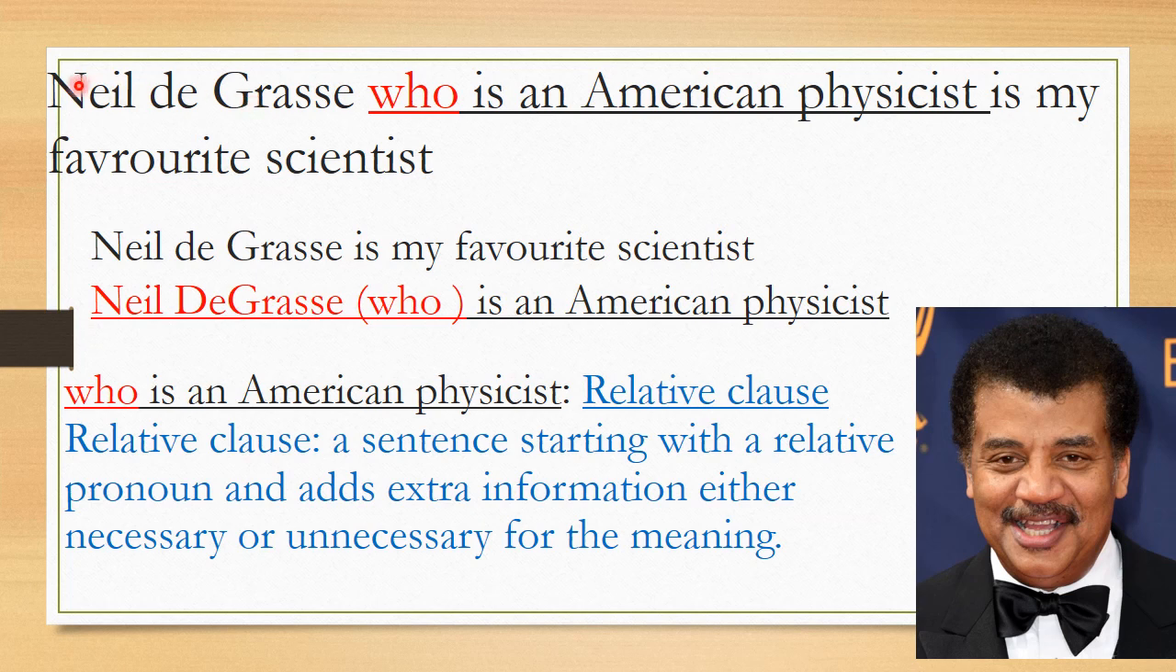So I'll repeat. The relative clause starts with a relative pronoun, here we have who. And why do we use it? We use it generally to match two sentences, and we avoid repetition. We add information. We can say Neil deGrasse is my favorite scientist, which is okay, but we want to add more information. We say Neil deGrasse, who is an American physicist, is my favorite scientist. Okay? It's clear.